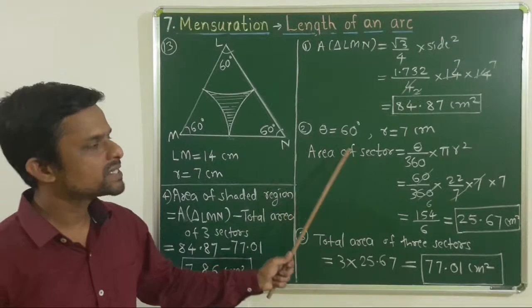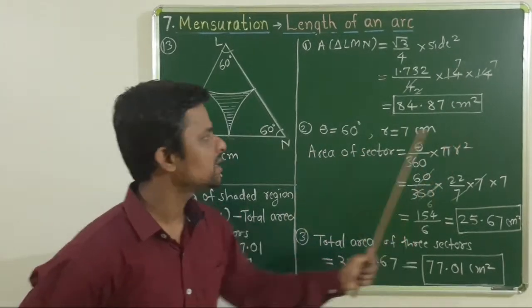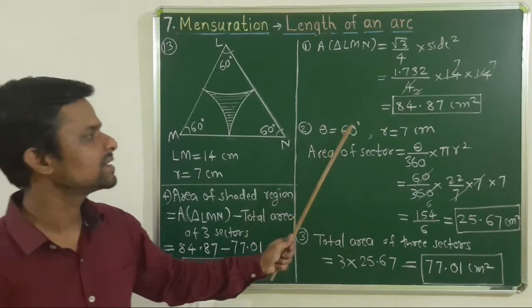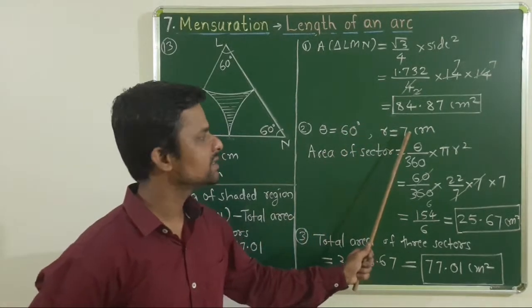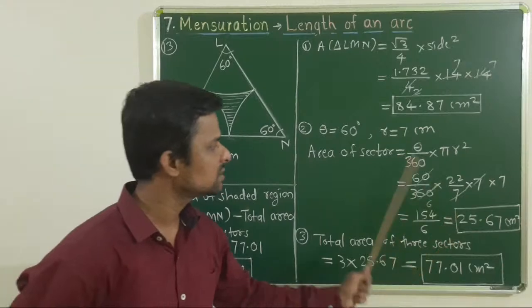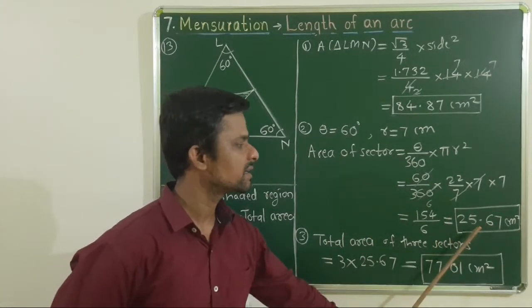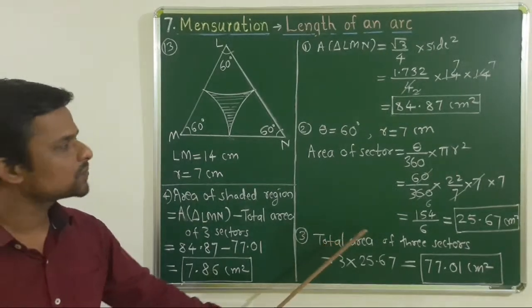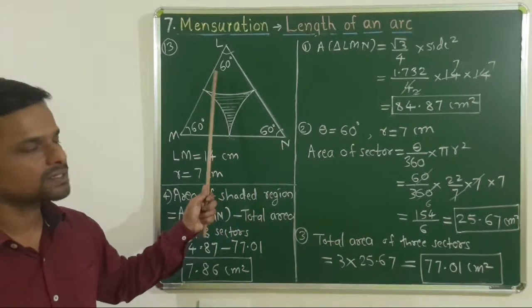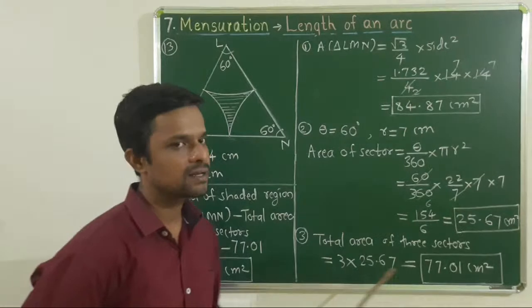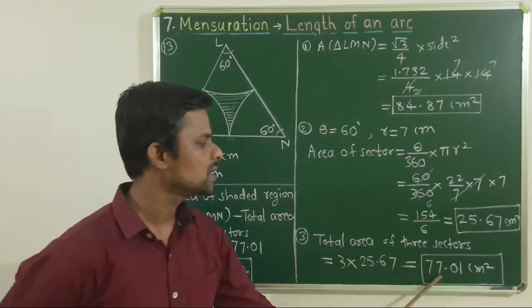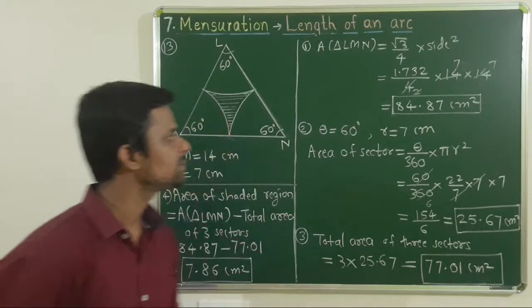Now area of one sector is theta upon 360 into pi r square. Since it is an equilateral triangle, therefore we have to consider theta as 60 degree obviously, and radius is given as 7 centimeter. By calculation we get area of one sector as 25.67 centimeter square. Now total area of three sectors, that is 3 into one sector. एका सेक्टरला 3 ने मल्टिप्लाय केलं तर टोटल एरिया मिळेल, that is 3 into 25.67, that is equal to 77.01 centimeter square.